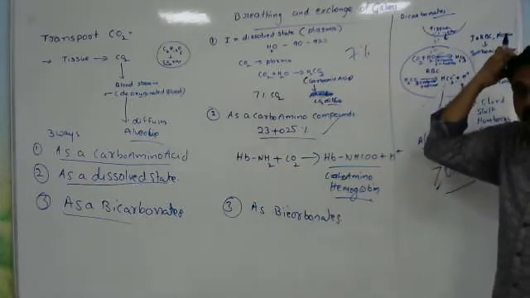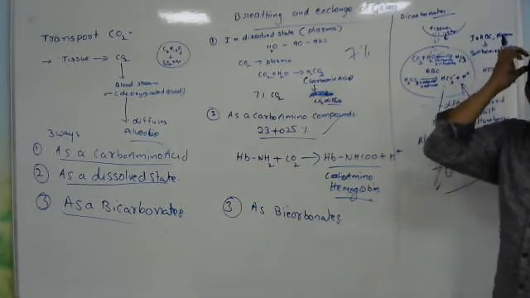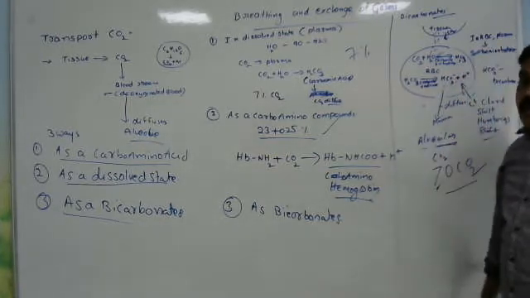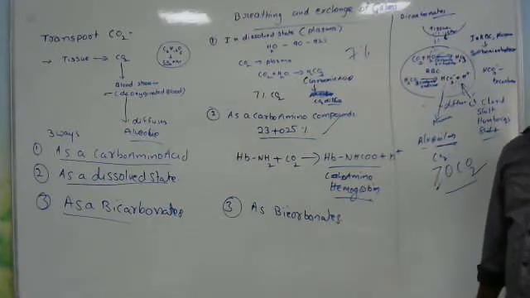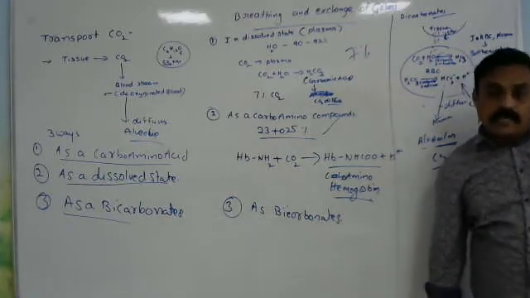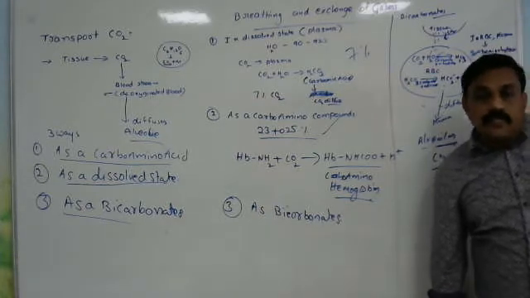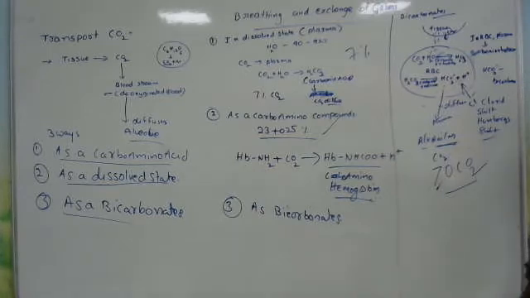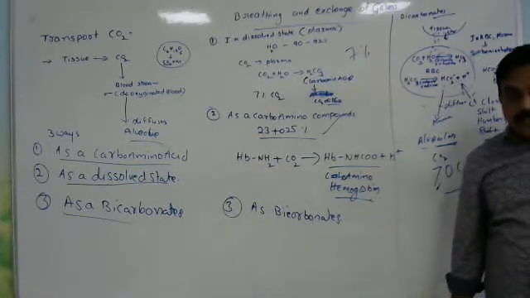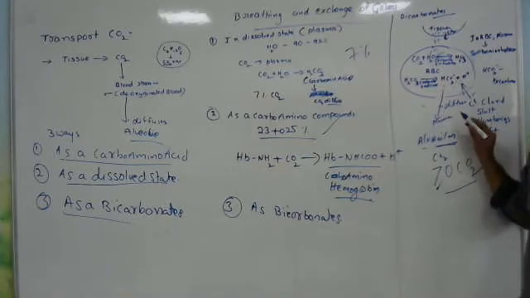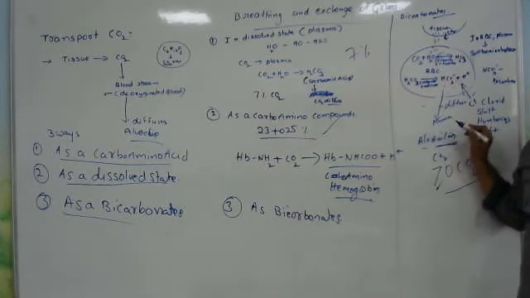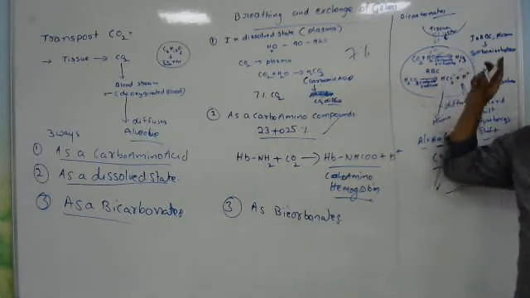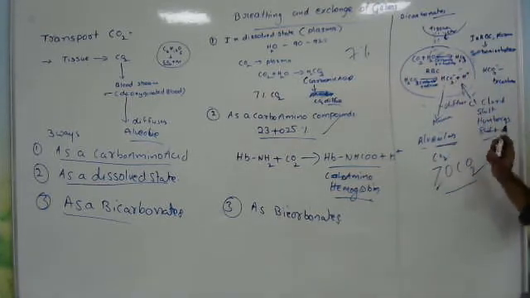In the RBC, carbon dioxide from tissues enters the RBCs and forms carbonic acid in the presence of carbonic anhydrase enzyme. This carbonic acid, again in the presence of carbonic anhydrase, is divided into HCO3 minus bicarbonates and H plus ions. These bicarbonates diffuse outside the RBC into the plasma, and for ionic balance, chloride ions from plasma diffuse into the RBC. That is the chloride shift or Hamburger shift.